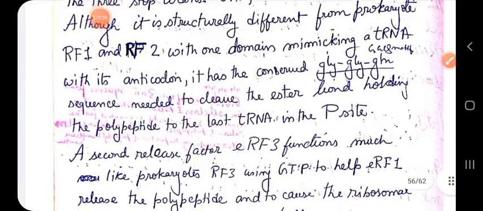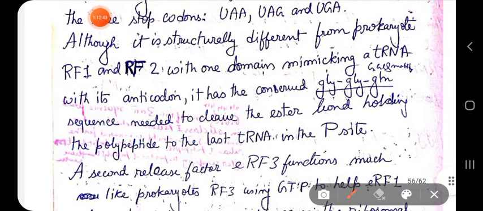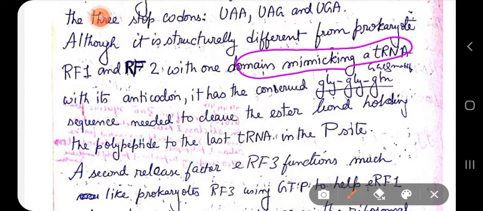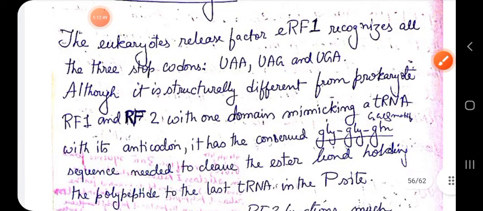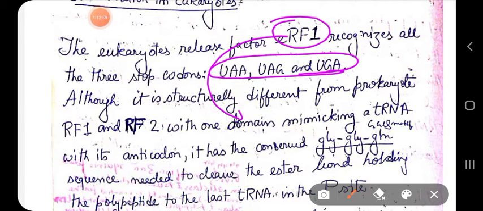You can see that some of the factors are similar. It mimics a tRNA with its anticodon. I have said that ERF1 can recognize all these stop codons. Second, there is a domain in ERF1, an important region, which mimics a tRNA.